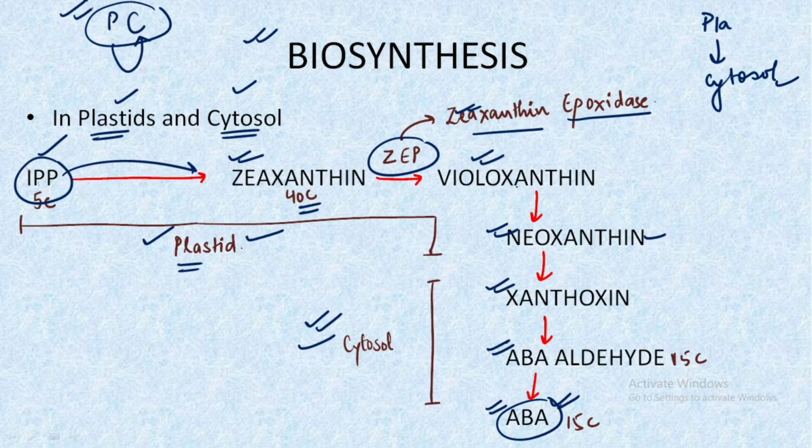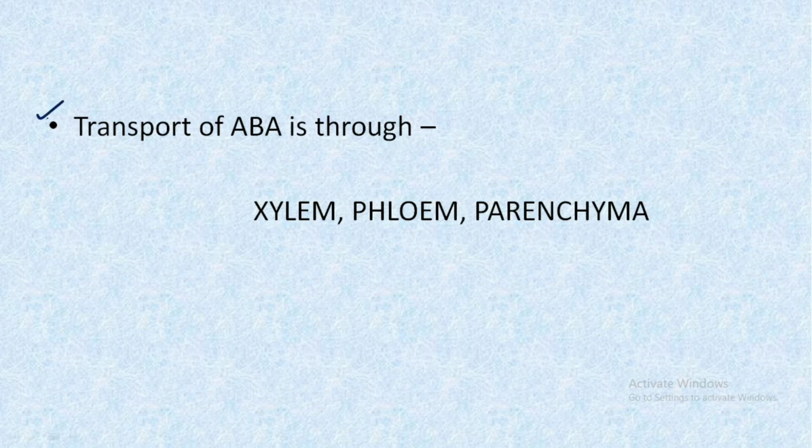The next important point to remember is which compound is transported from the plastid to the cytosol. It is the neoxanthin which is transported. And the last point to remember is in which organelle the final abscisic acid is produced. It is the cytosol where the final abscisic acid is produced. And when we talk about the transport of abscisic acid, it occurs through the xylem, phloem and the parenchyma, all three together.